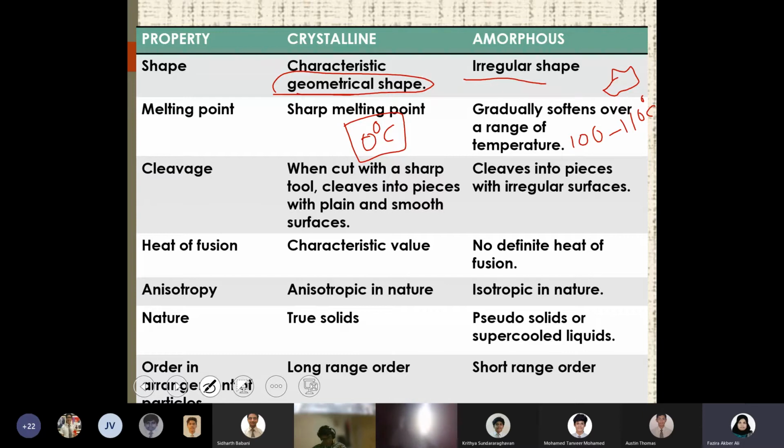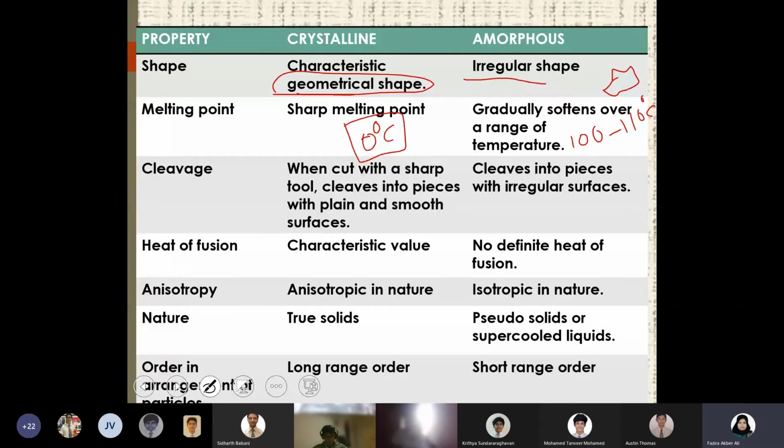Third property is cleavage. Cleavage means, the one example that I have taken, which is already discussed, is about diamond. If you cut a piece of diamond, again the shape of diamond is maintained, whether diagonally or horizontally or vertically. In whichever angle you cut a piece of diamond, that shape is maintained. That is applicable to all crystalline substances, that when you cut with a sharp tool, it's not like you're breaking it by throwing or something. You're cutting with a sharp tool using a knife or something.